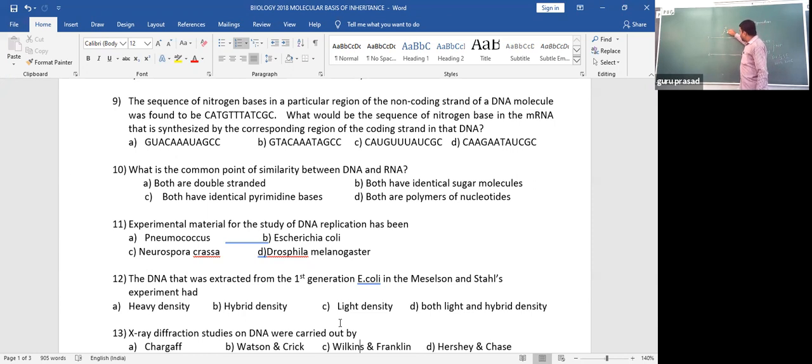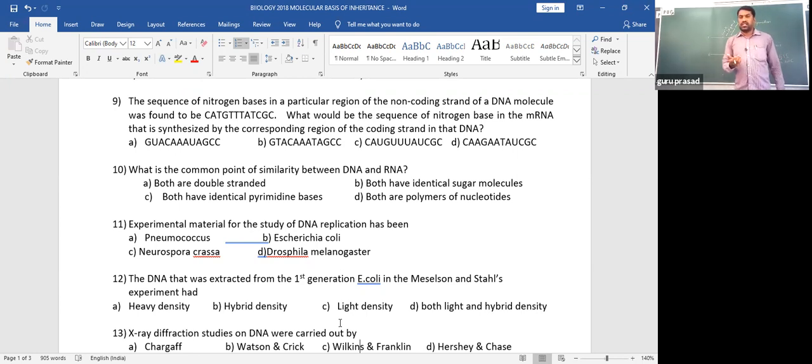The same can be called the non-coding strand, as given in the question. This is also called the antisense strand. These are three synonymous names for the same strand.